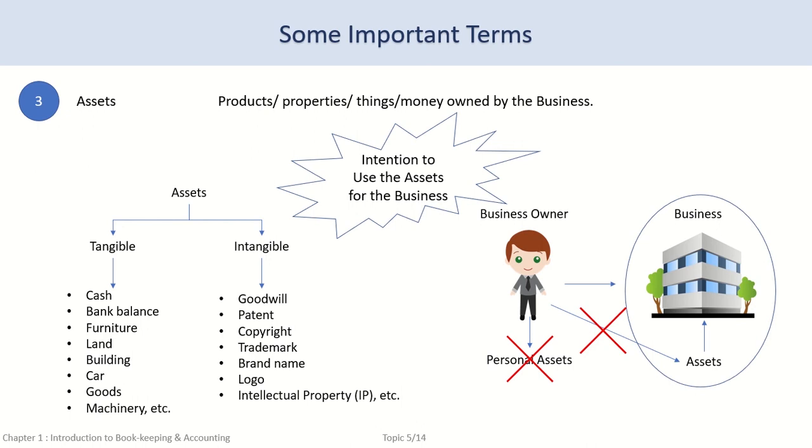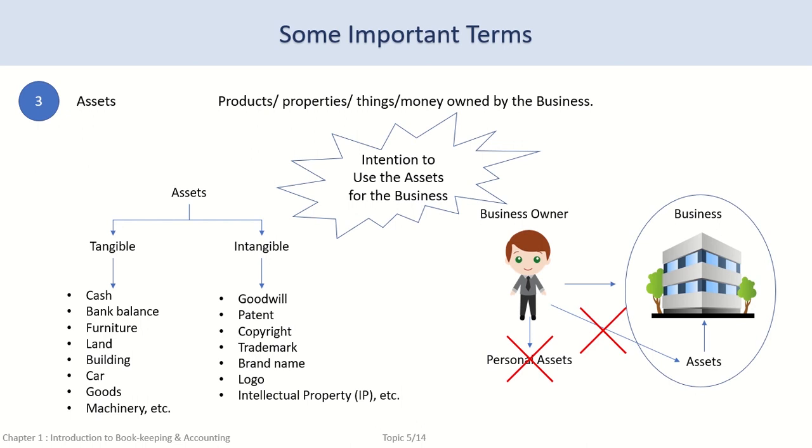Goods are also classified as assets as they have value, are owned by the business, and can be sold in future. Apart from goods, all other assets are not meant for sale but for usage by the business to carry on their business activities as long as the business can use it.